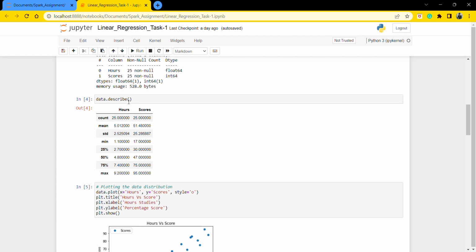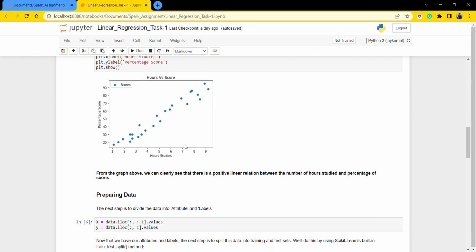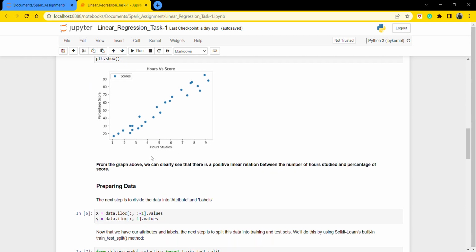After that we describe the data. We see count, mean, standard deviation, minimum, 25th percentile, 50th percentile, 75th percentile and maximum. Then we plot the data distribution. Here I use a scatter plot. So in this plot we clearly see that there is a positive linear relationship between the number of hours studied and percentage of scores.